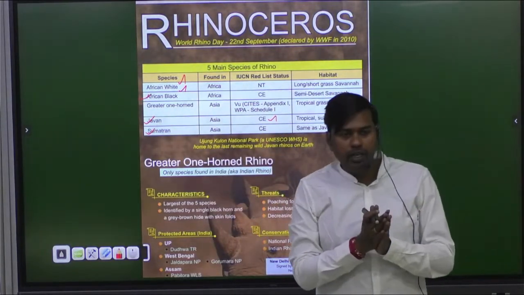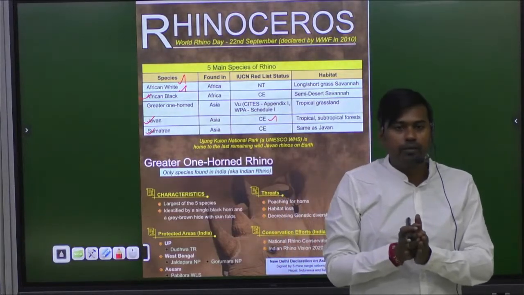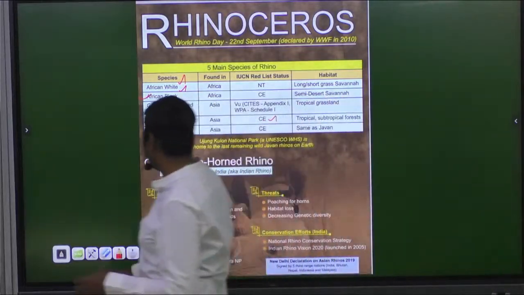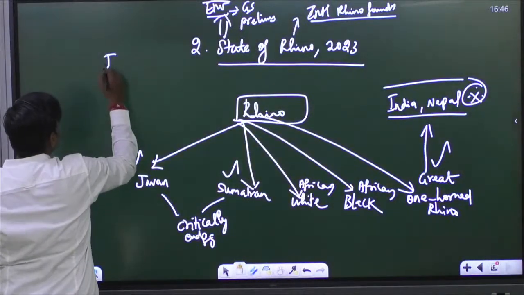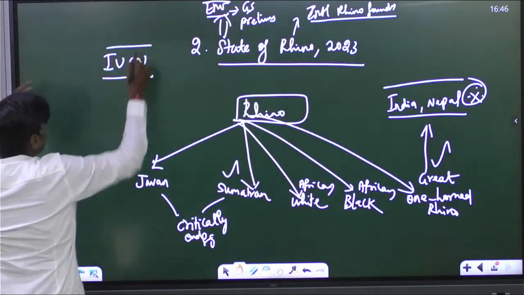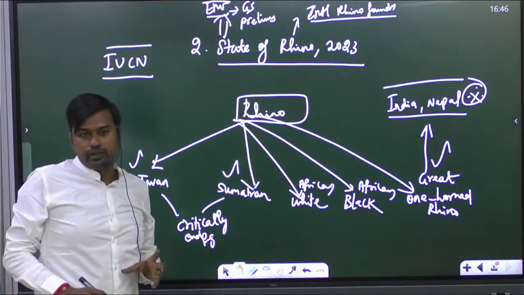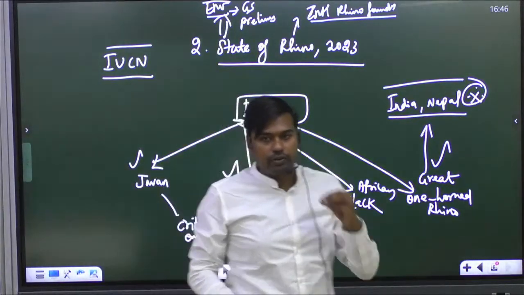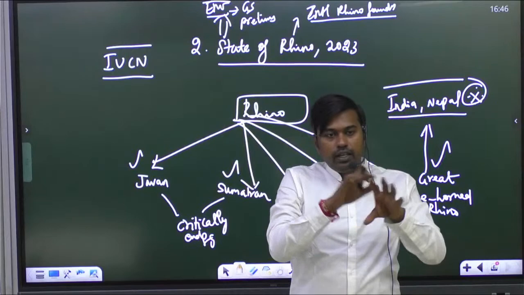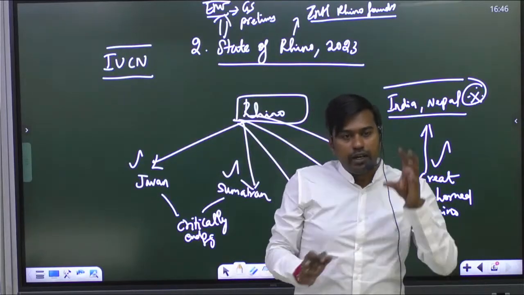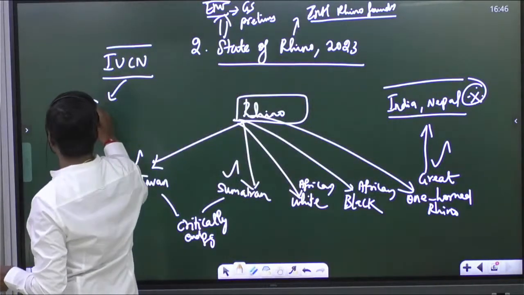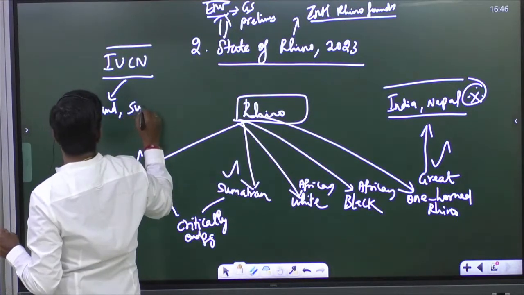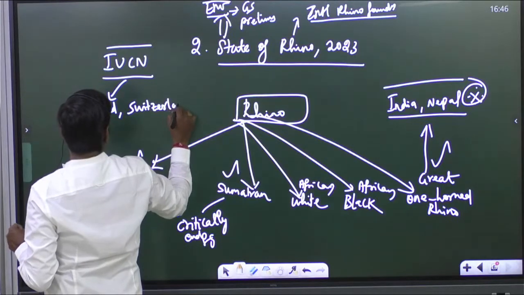What do you mean by this critically endangered? Internationally we have an organization called IUCN. Kindly write it. IUCN, that is International Union for Conservation of Nature. It is an international global organization, and it is located in Gland, which is near Geneva in Switzerland.